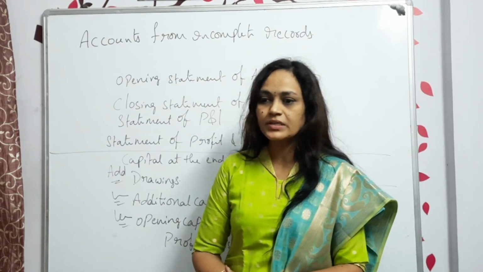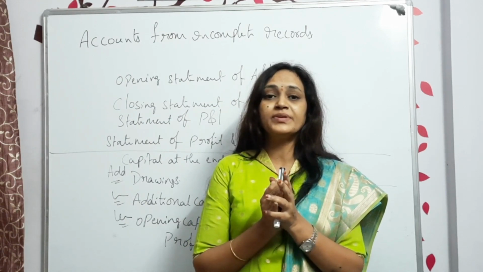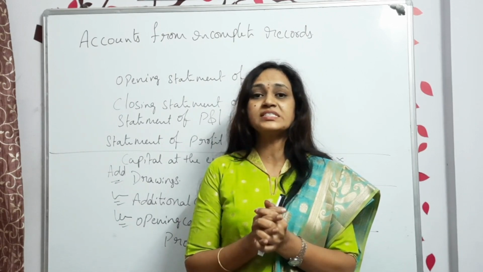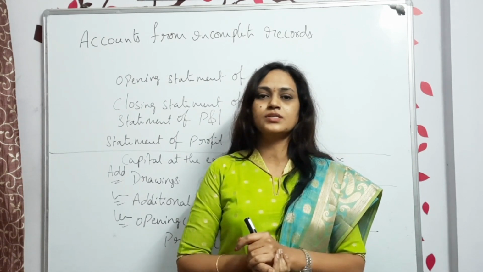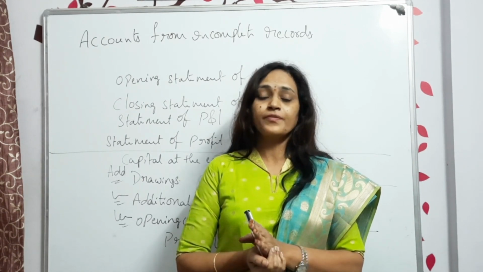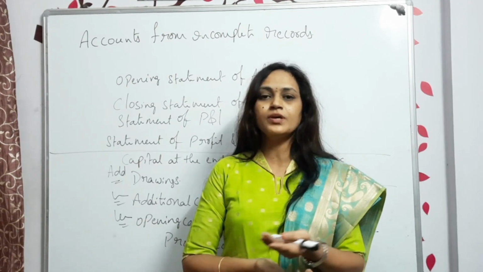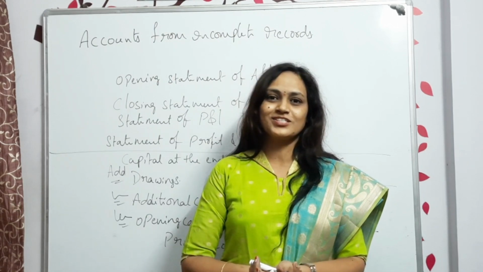Accounts from incomplete records, in the sense you didn't receive the full data. That means they are not using the double entry system. They are using the single entry system. Whatever information they have, they write. That's it. They don't have the full data. From that, you have to find out the missing values, and then prepare the profit and loss account and the balance sheet.